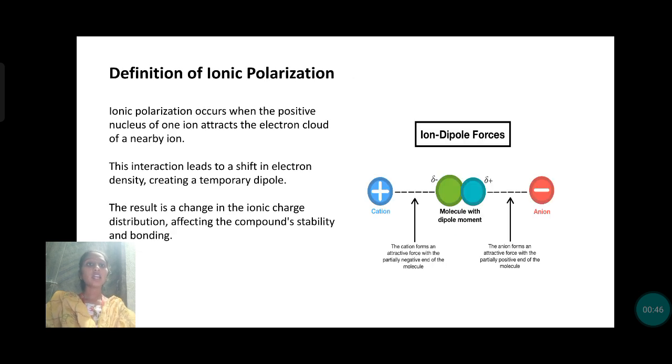Definition of ionic polarization. Ionic polarization occurs when the positive nucleus of one ion attracts the electron cloud of a nearby ion. Yes, ionic dipole forces. What are the ionic dipole forces? We have studied them in intermediate. We have two types of ions, cation and anion, and molecules with dipole moment. The dipole moment occurs here. Next, the interaction leads to a shift in electron density, creating a temporary dipole.